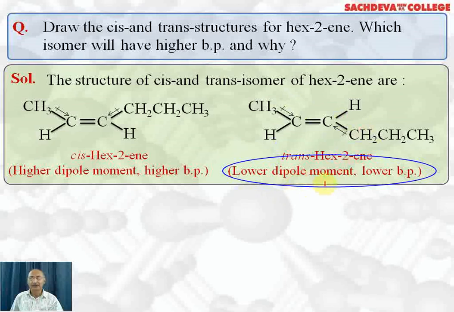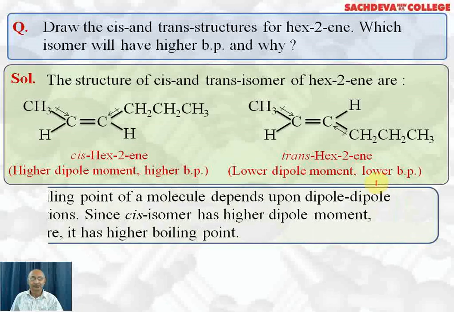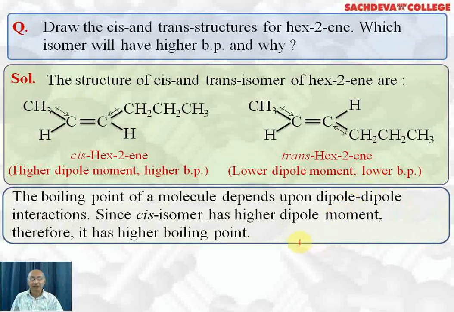Lower dipole moment means lower polarity, lower van der Waals force of attraction or dipole-dipole attraction. A lower boiling point will be there. So the cis isomer will have a higher boiling point than the trans isomer. The cis isomer will have a higher dipole moment than the trans isomer.